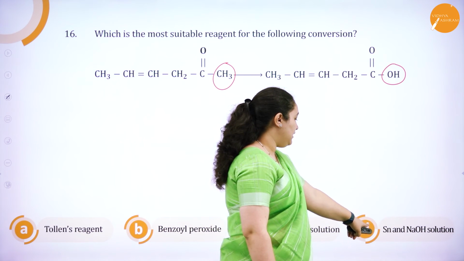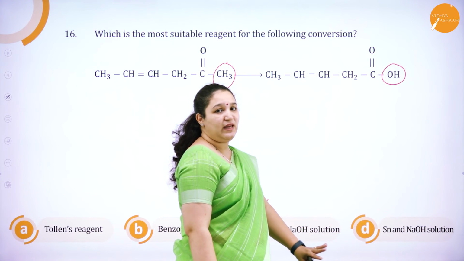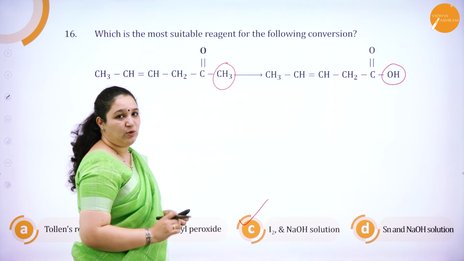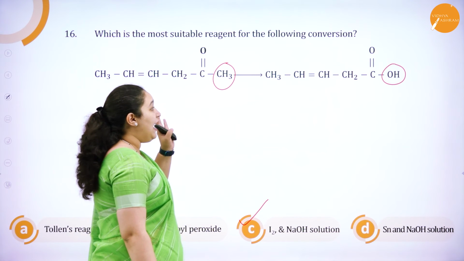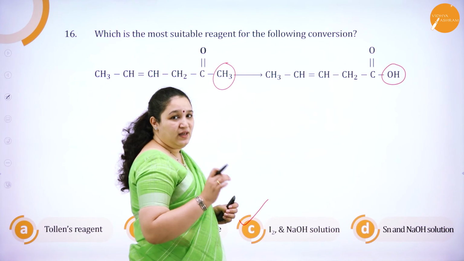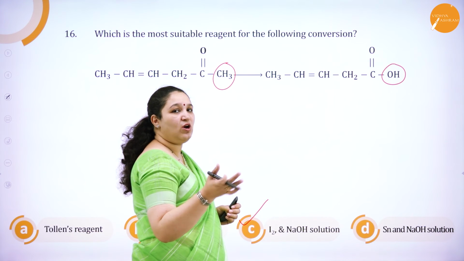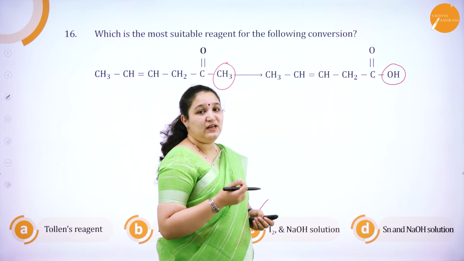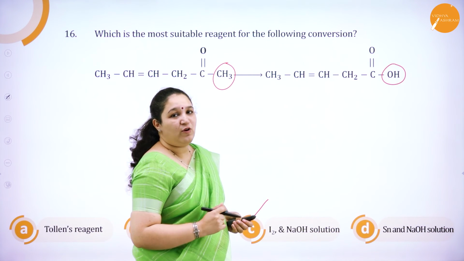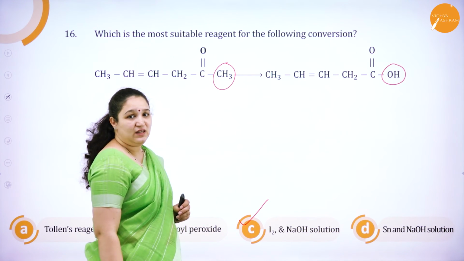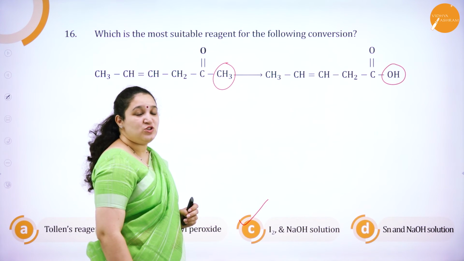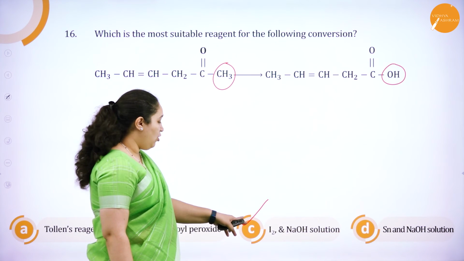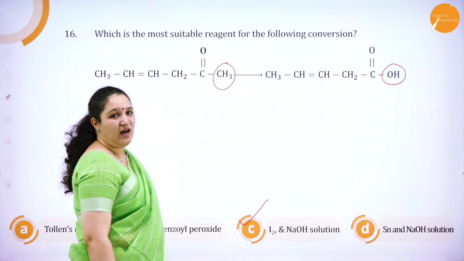Whereas option D, if you see, it is tin with NaOH. Again, tin with NaOH cannot remove the CH3 group, or the methyl group, which is attached to the carbonyl group. So the reaction is the iodoform reaction. You get the sodium salt of carboxylic acid, which on reacting with HCl gives carboxylic acid. And the other product formed here is CHI3, that is iodoform. So it is the iodoform reaction which can give this product. So option C is the correct answer.